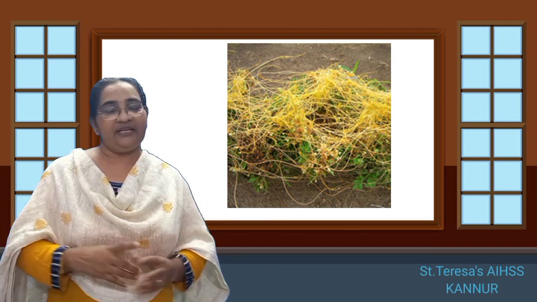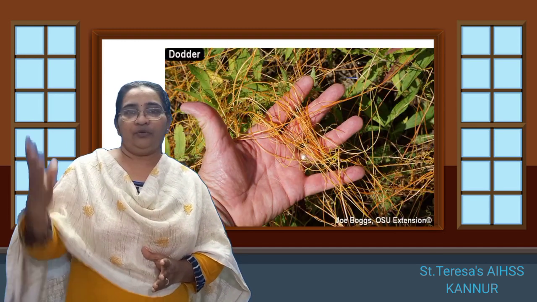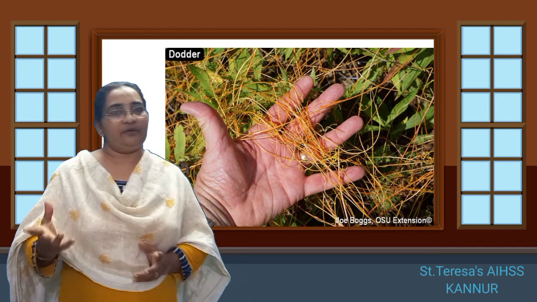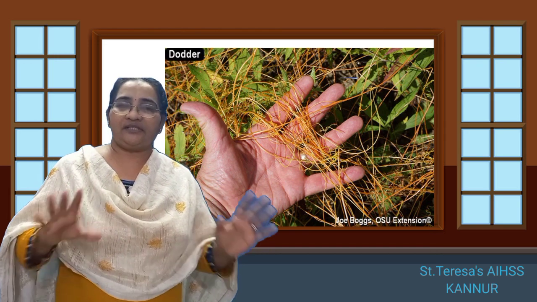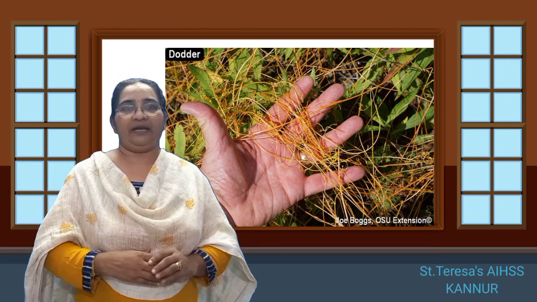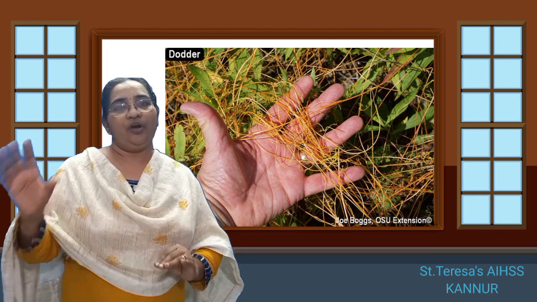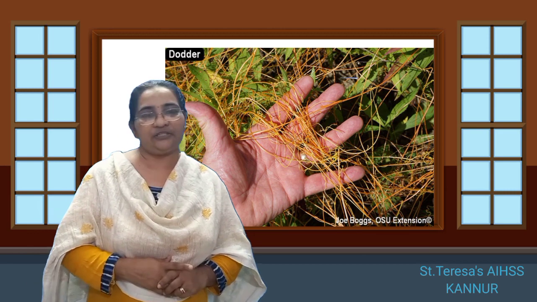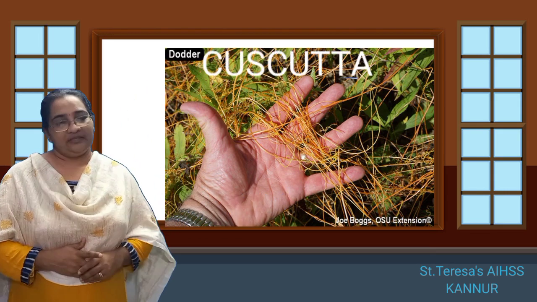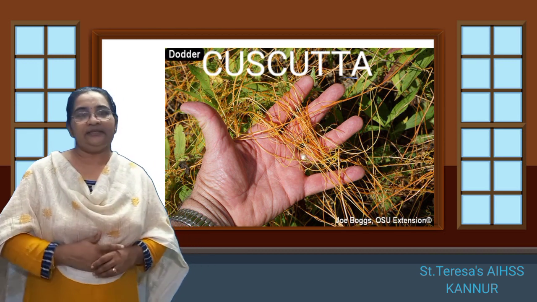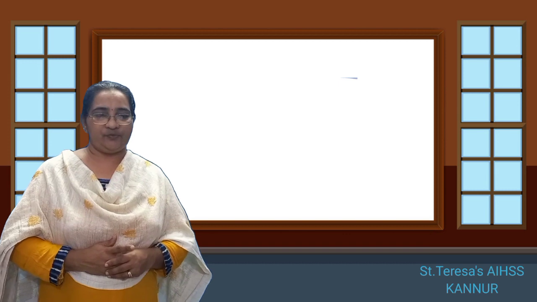So it does not have leaves, so it cannot produce its own food. We know only if there is leaf and chlorophyll, it will be able to produce food. So Cuscuta is a plant which does not have leaf. It is a total parasite. It completely depends for its food on the other plants on which it grows. So you can see the picture of Cuscuta here. So Cuscuta is a total parasite, complete parasite, and partial parasites we know.